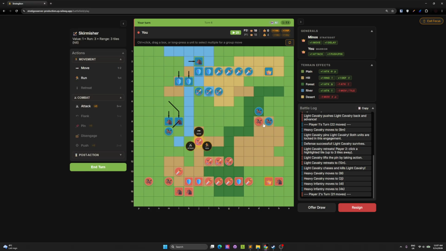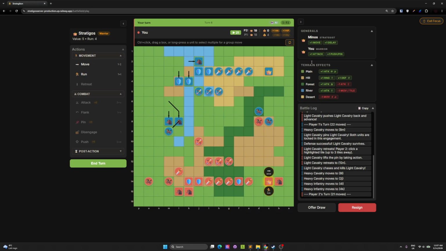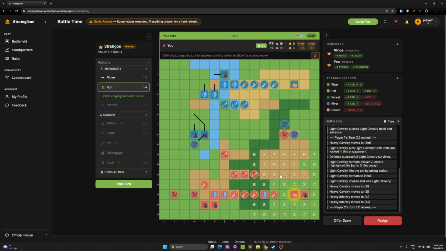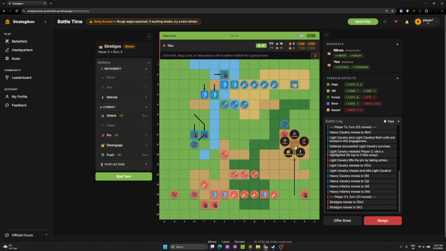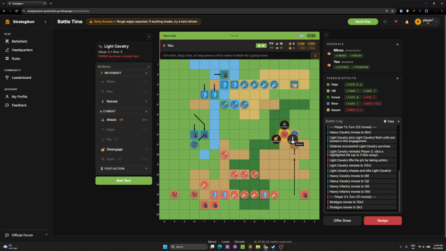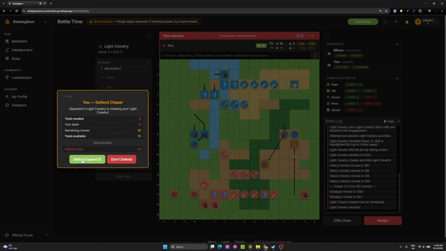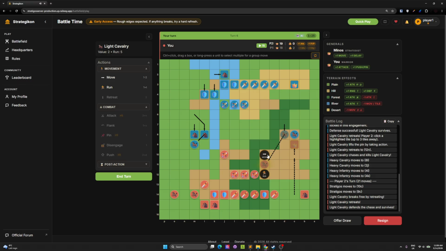If you lose the general, that's a special case. If you lose the general, you will get a special thing, which is called disorganized. Let's retreat here. He chased me. Now I can defend. So you can see here he chased me, but I defended.